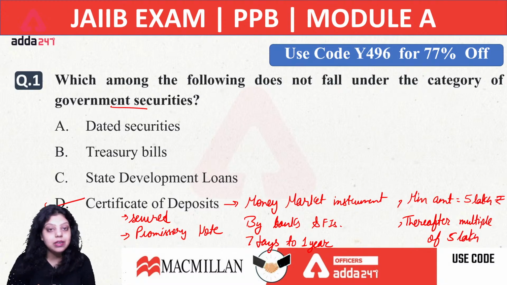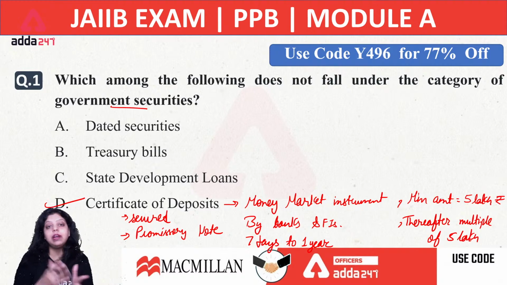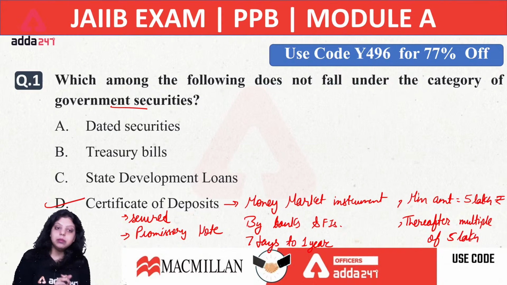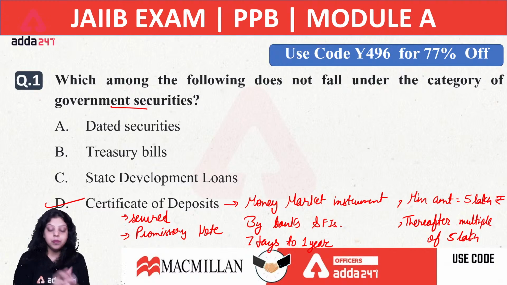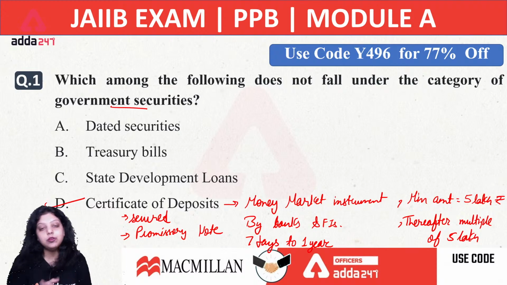Dated government securities are securities of the Government of India in which the interest payment is done on a half-yearly basis. It means in a year you will get the interest payment 2 times. Treasury bills, also known as T-bills, are also government securities, of 3 types: 91 days, 182 days and 364 days. State development loans are again a type of security, for the mismatch of revenue and expenses of the state government.